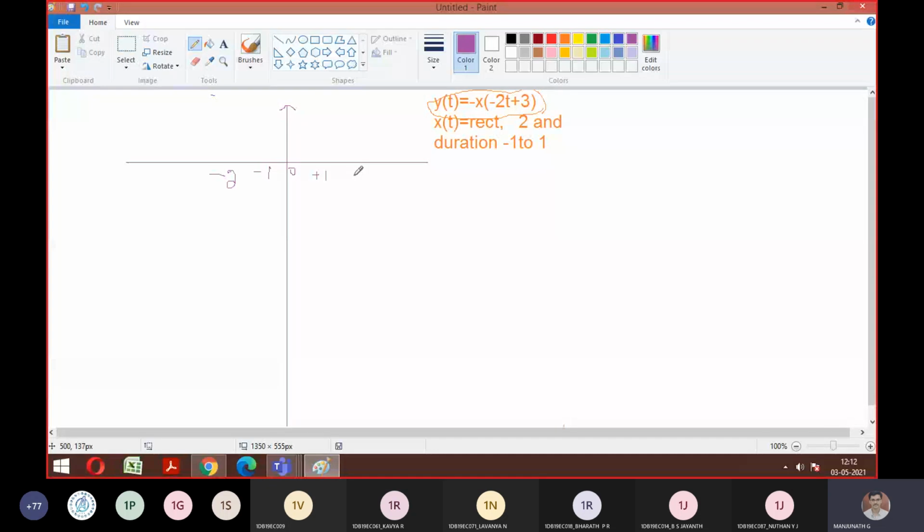So amplitude is 2, right? I can trace it from minus 1 to plus 1 with amplitude of 2. So is that the meaning of that question, x of t? Everyone agree with this? Is it fine, guys?